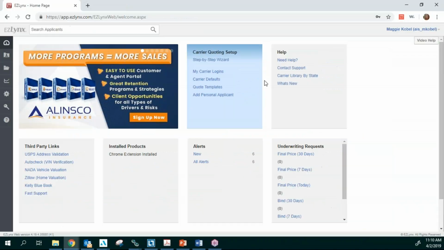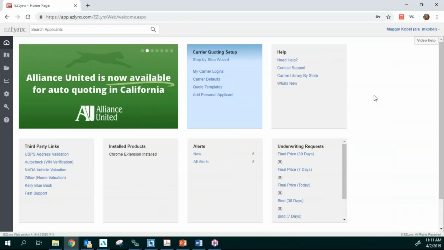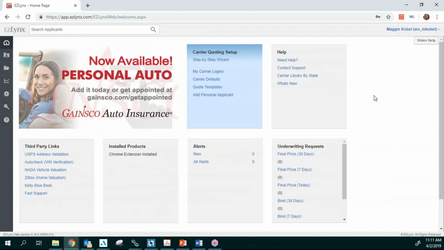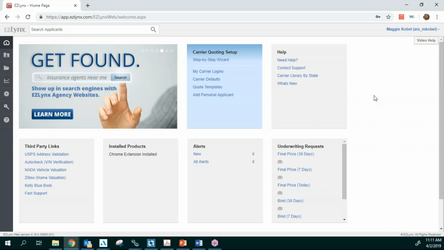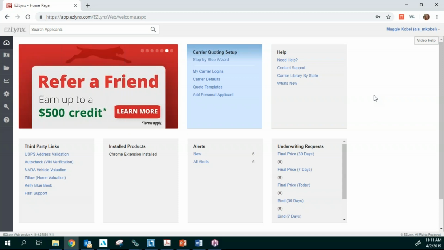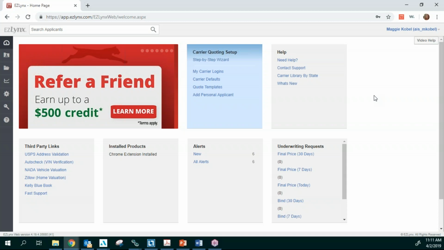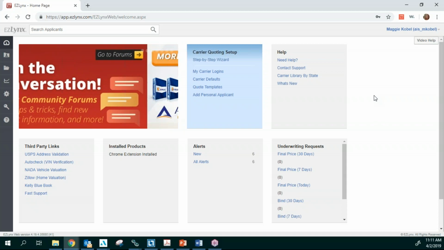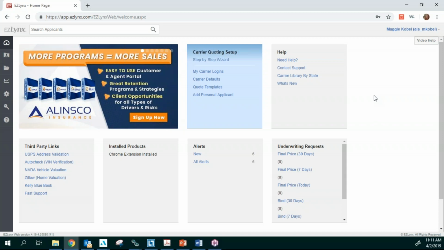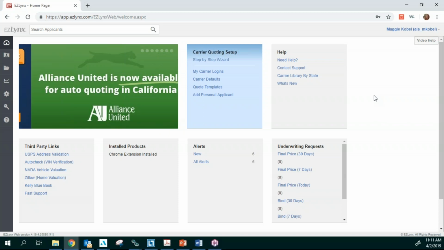I know that a lot of you are using EasyLinks, which is fantastic, but I'd like you to use the quote sheet, because at that time when you're using the quote sheets, you're able to gather all that information at one time. So you're not contacting your client back several different times asking them what little Johnny's birthday is, and then you're asking them again, oh yeah, now what's, you know, his driver's license number. You're not contacting them back many times getting that information. You're using that quote sheet, gathering all that information to get the most accurate quote out of EasyLinks.